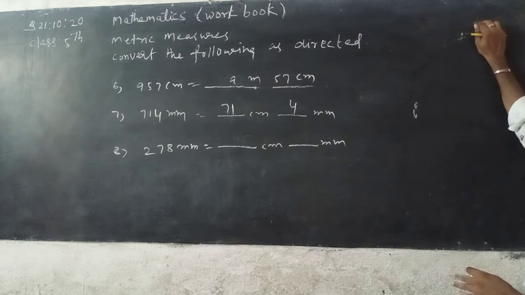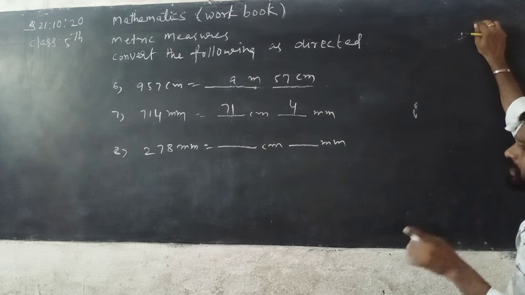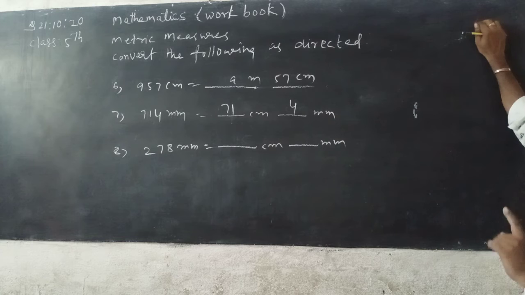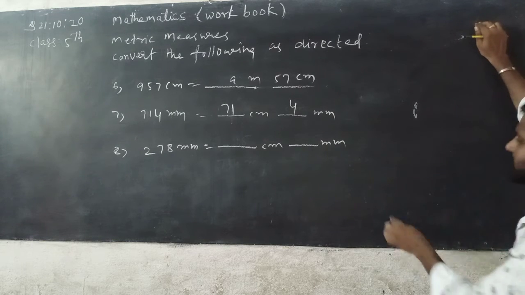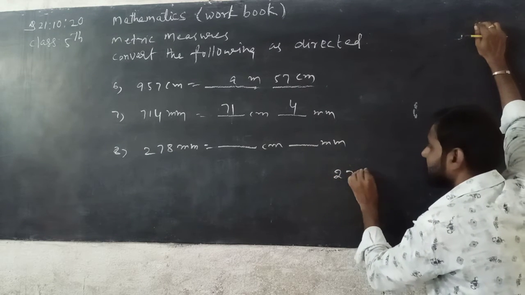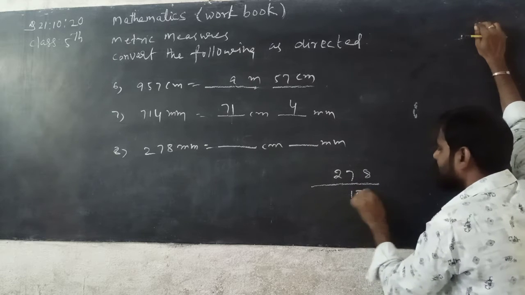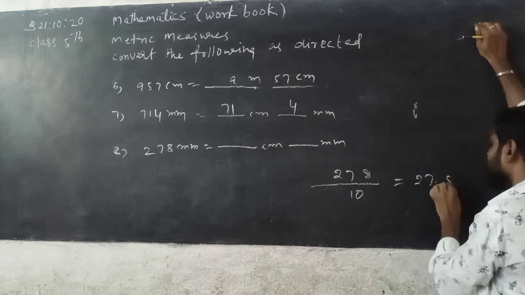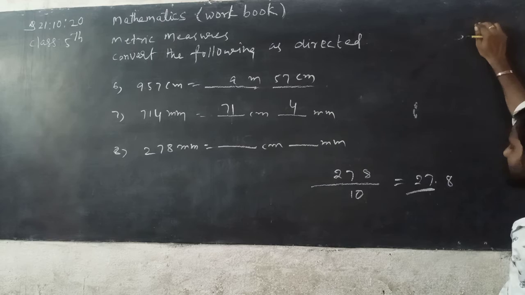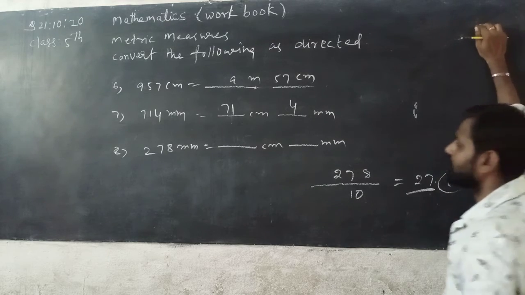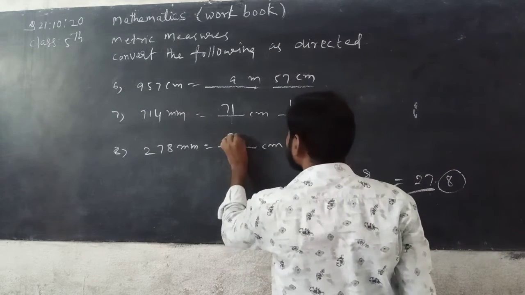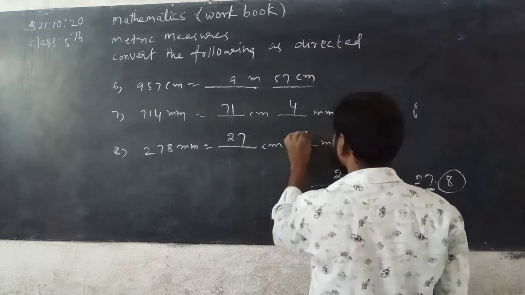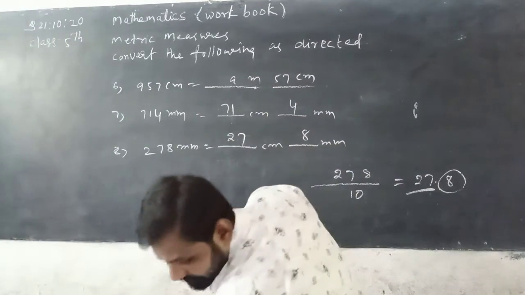Then we have to take divided by 10 because 1 centimeter is equal to 10 millimeter. Means 278 divided by 10, so 27.8. In it, 27 centimeter and 8 millimeter. Then you can write 27 centimeter 8 millimeter.